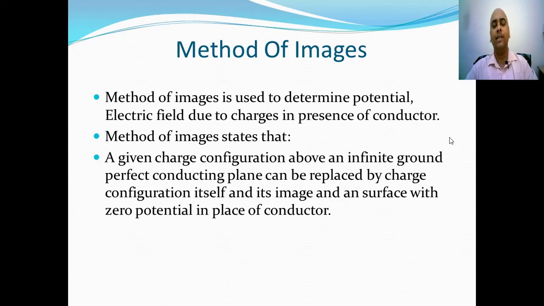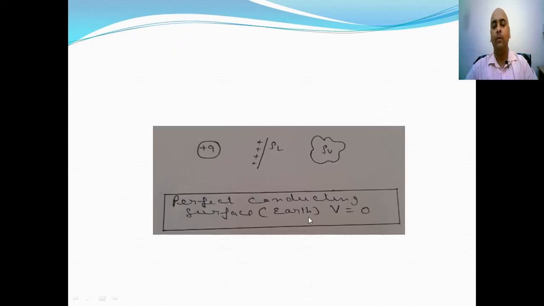Method of images states that a given charge configuration above an infinite ground perfect conducting plane can be replaced by the charge configuration itself and its image, and a surface with zero potential in place of the conductor. For example, let us suppose we have a perfect conducting surface like earth. It is a well-known fact that potential on every point of earth is zero.